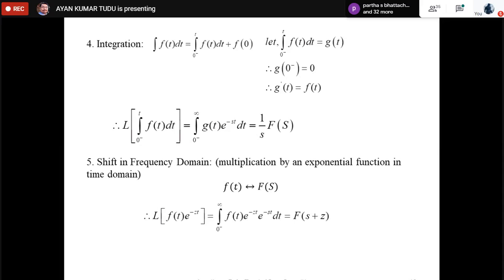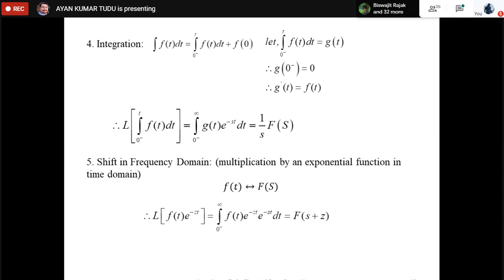Let us do some examples ourselves. We know what u(t) is: u(t) is 1 by s, correct? So u(t) into e to the power minus at becomes 1 by s plus a. Correct. Similarly, what would be the expression for e to the power minus at into cos omega t into u(t)?